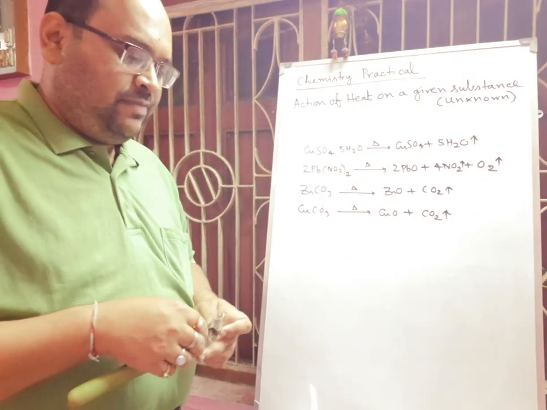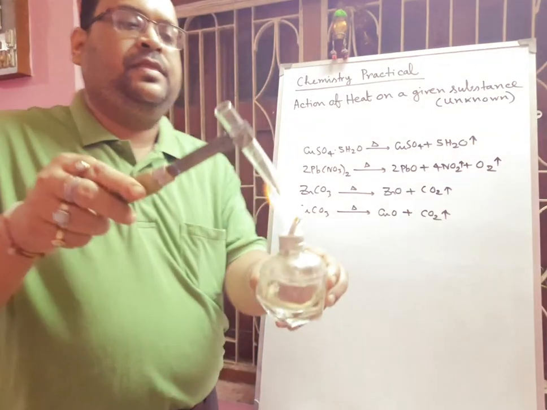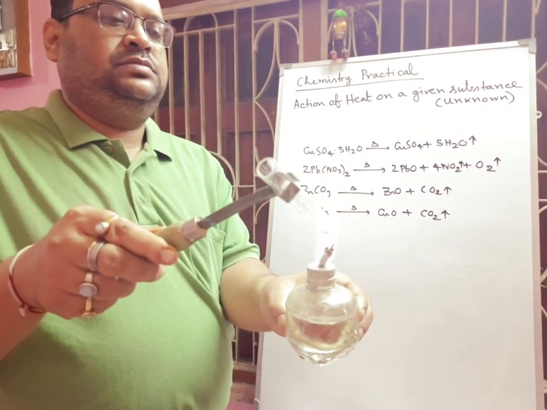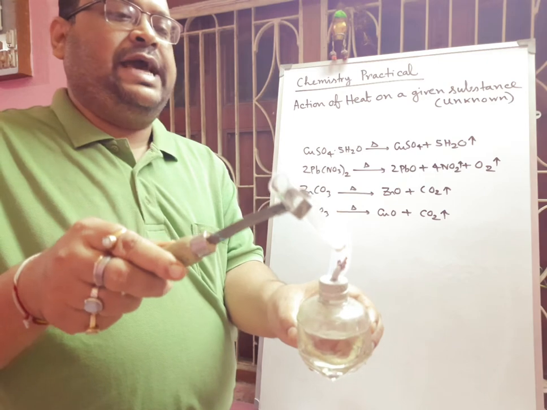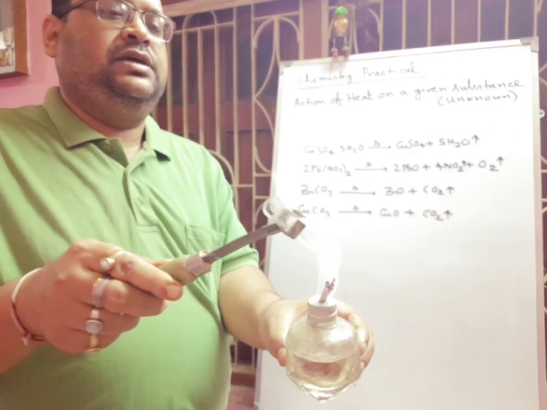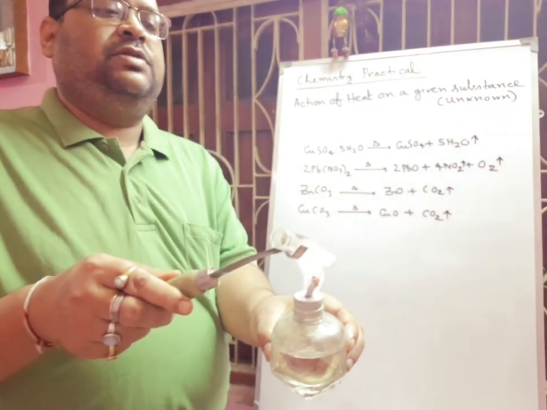Now we'll apply heat. You see some gas is coming out. This is nothing but carbon dioxide gas. It looks like water vapor, but actually it is not water vapor. It is carbon dioxide gas.